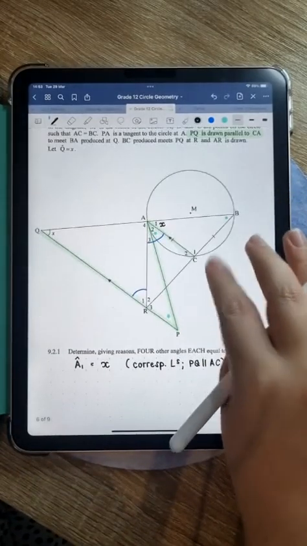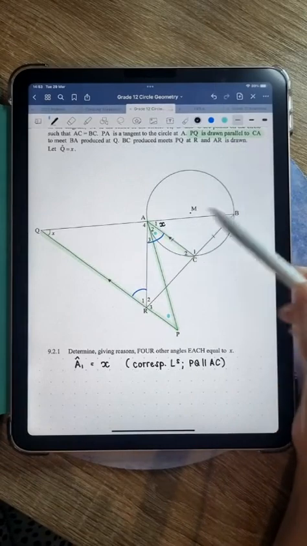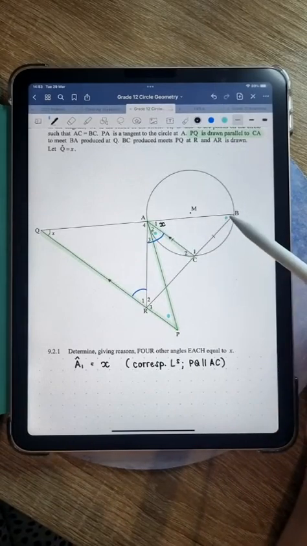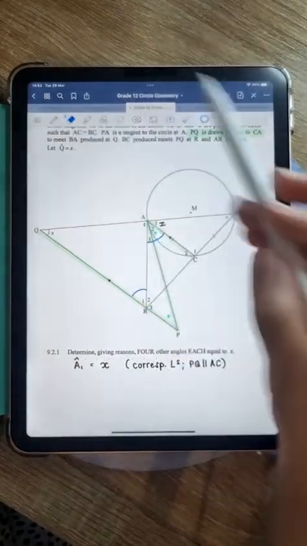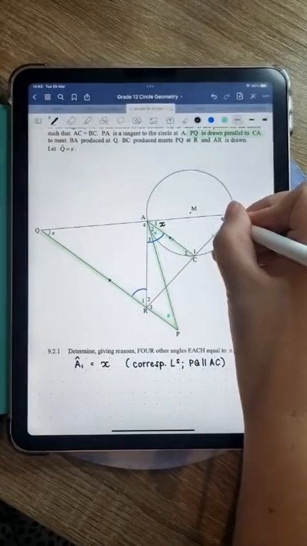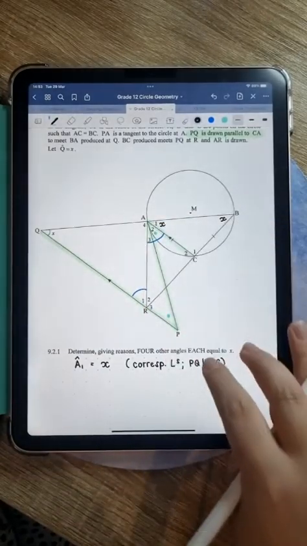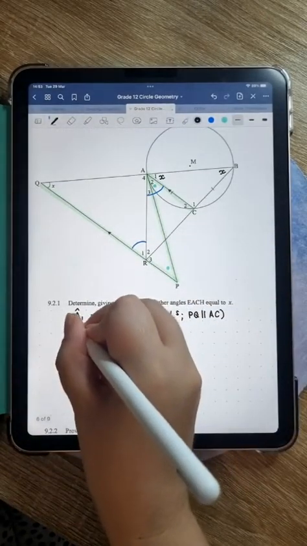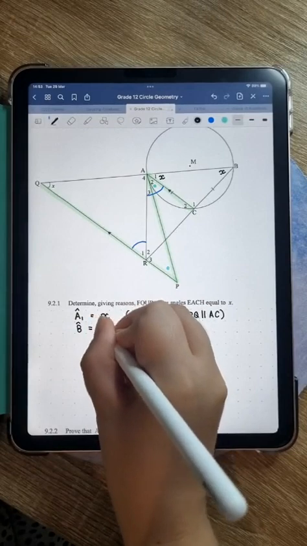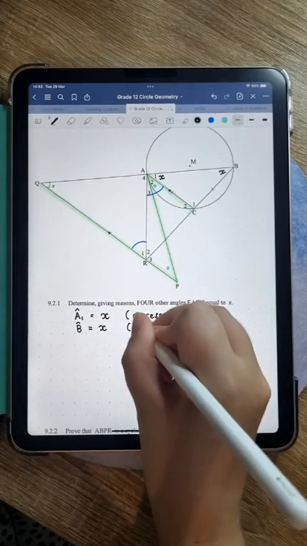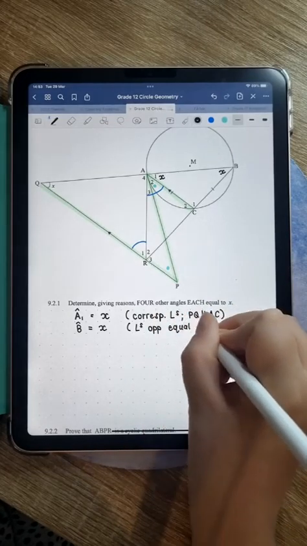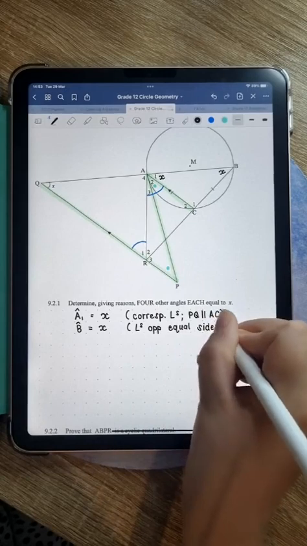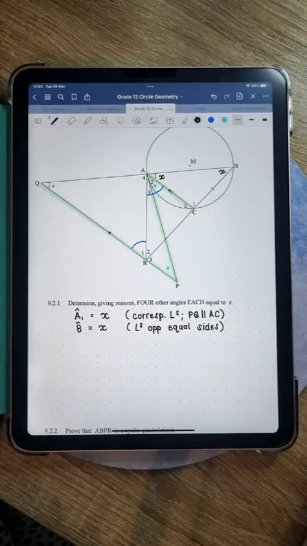Now we need to look at what angle is coming off of A1 is also equal to A1. Remember, we put this in right at the start. We said that B is equal to A1 because this is an isosceles triangle, right? They told us that AC is equal to BC. So B is also going to be equal to X. So that's the next one. And the reason for that, guys, please remember you are not allowed to write isosceles triangle. You have to write angles opposite equal sides. Okay, that is the only reason that they accept when you are working in an isosceles triangle.